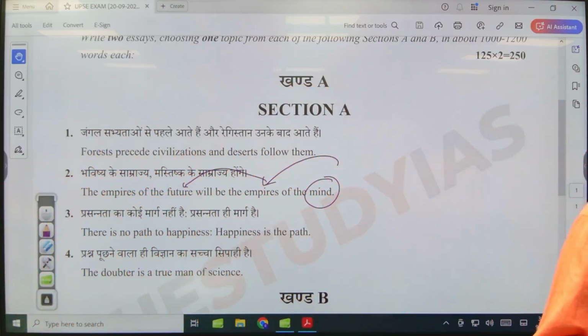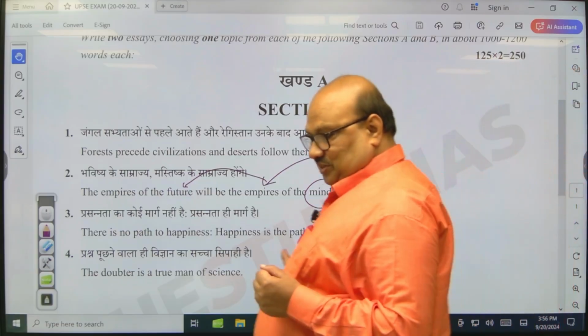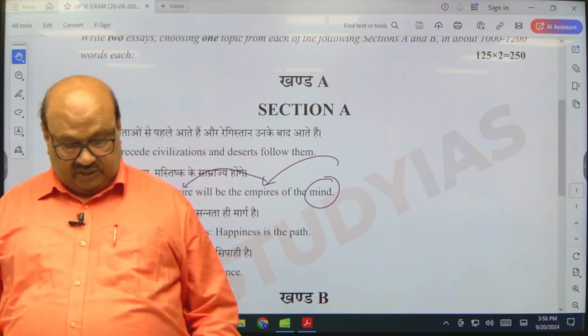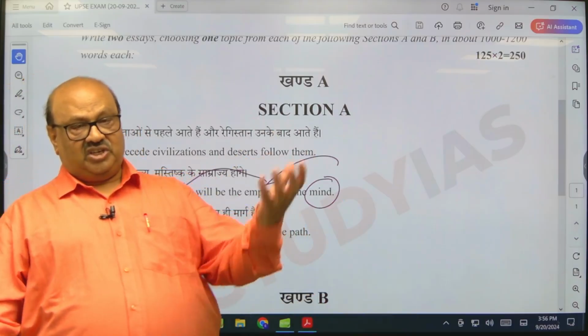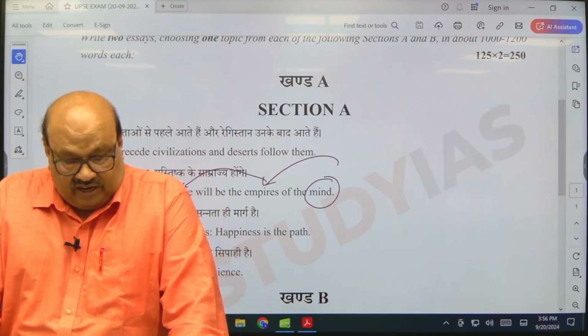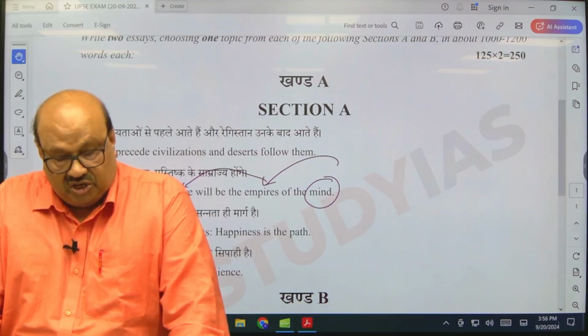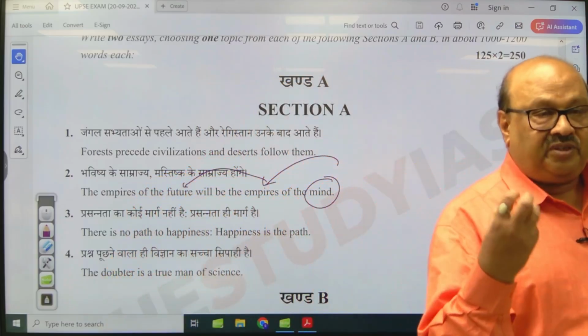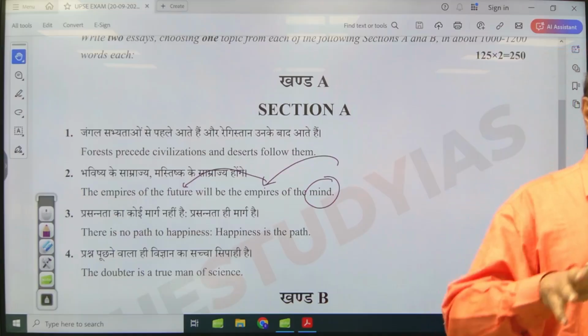The British built the empire with gunpowder, guns and bullets. Now it will not be built with gunpowder, it will be built with the mind. So this empire of the mind means what? There is a shift from military force and territorial expansion to knowledge, innovation and intellectual prowess.